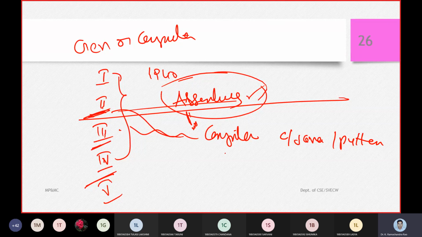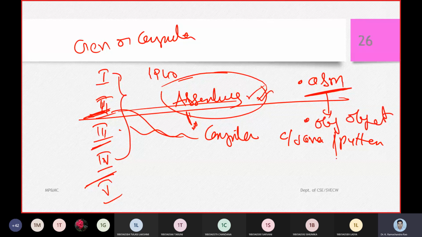At the second generation time the assemblers were invented, and people used to do programming in assemblers. They had the .asm file, which was converted to the object file, and from that object file it was converted to an executable file. So this is the chain we need to understand.